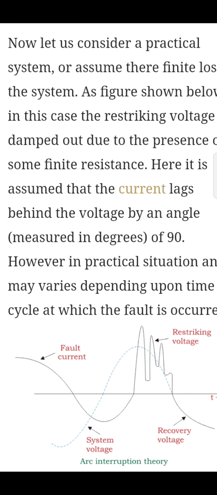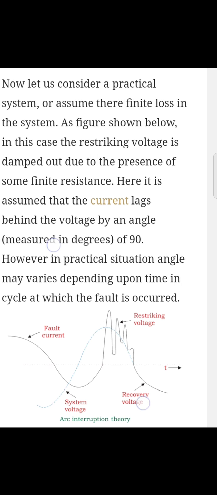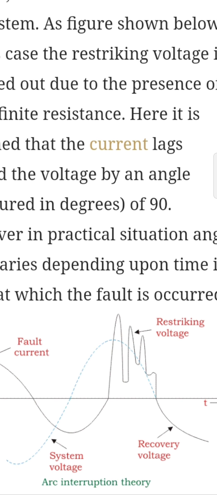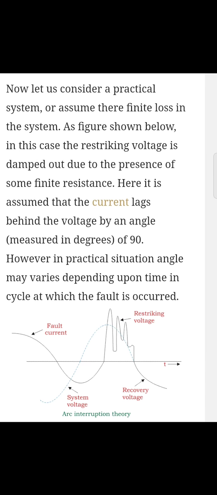So here you can see that the sine wave is the fault current and the dotted line is the system voltage, and we restrike the voltage at the 90 degree point of the fault current, right? So when the current becomes zero, at that point we restrike the voltage, and after some time it will again become the same as the system voltage. So we can also call it the zero current theory, right?